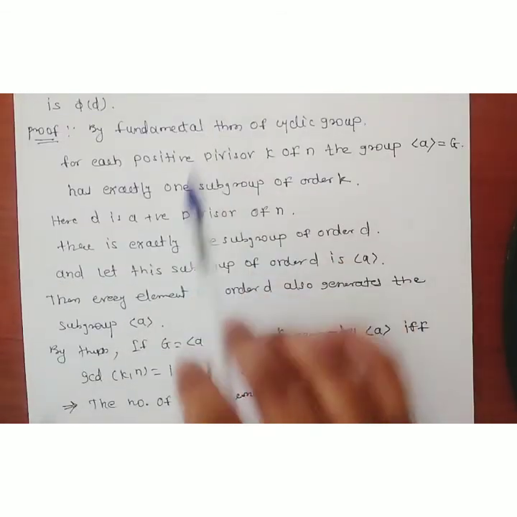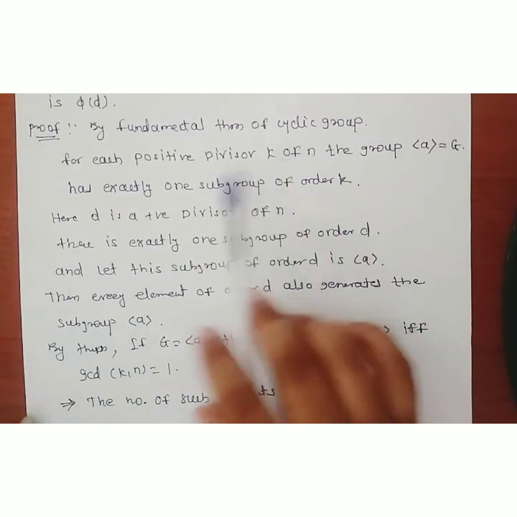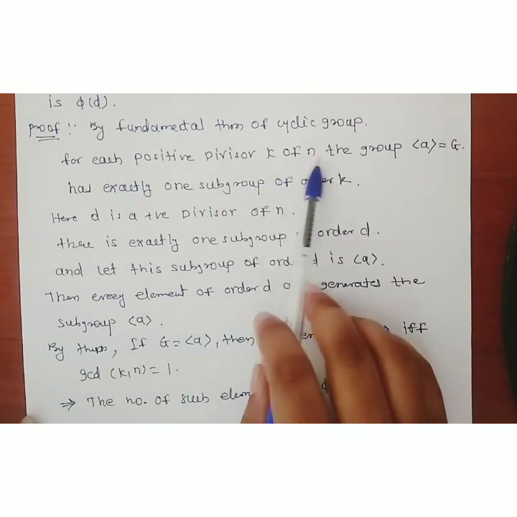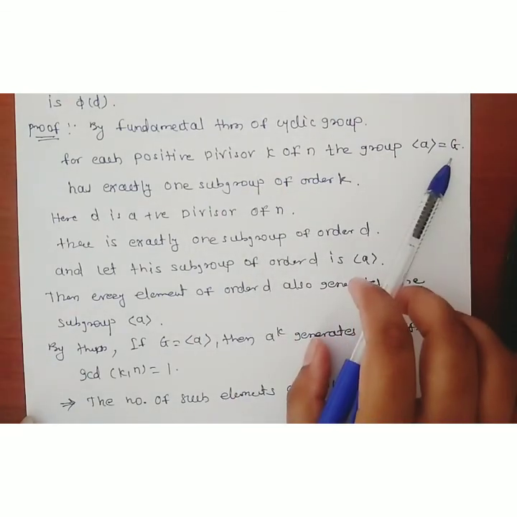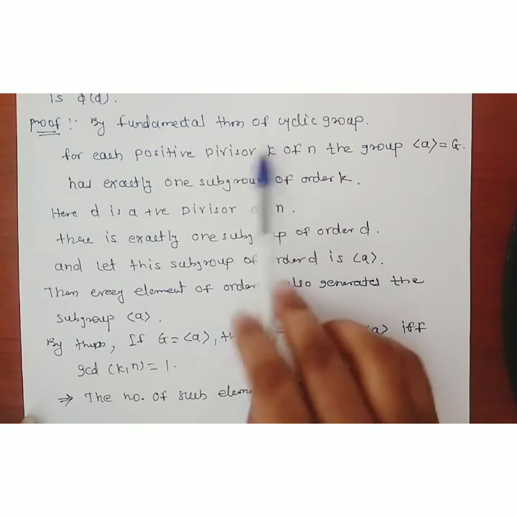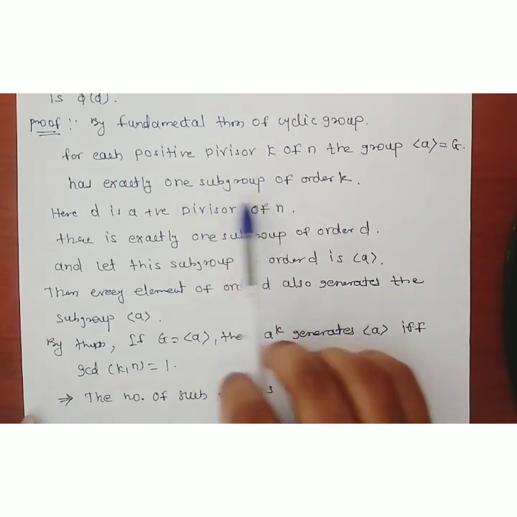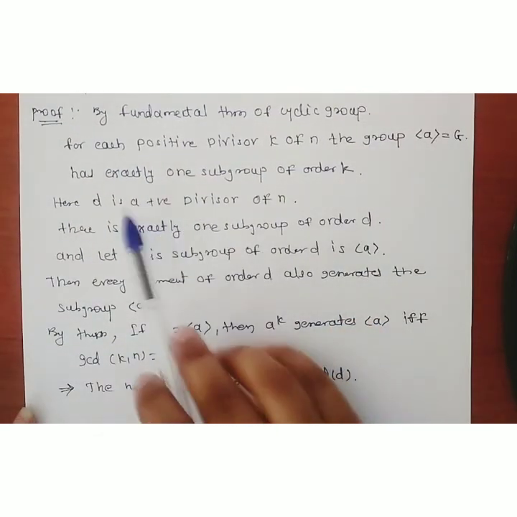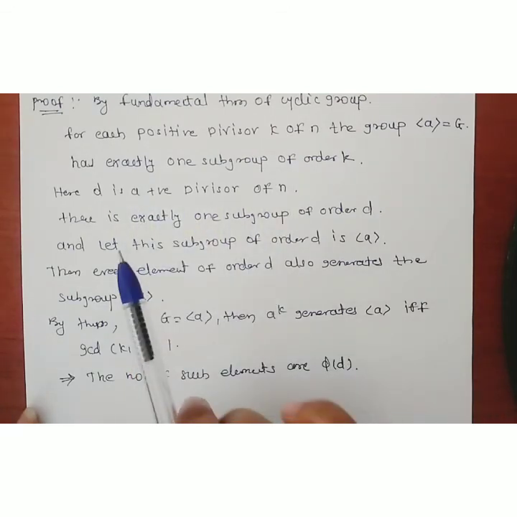First of all, we looked at the fundamental theorem of a cyclic group. What is the theorem? For any positive divisor K of n, the group generated by A equal to G has only a single subgroup of order K. Therefore, we consider D as a positive divisor of n.